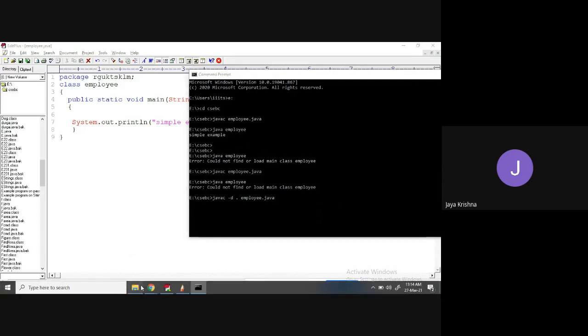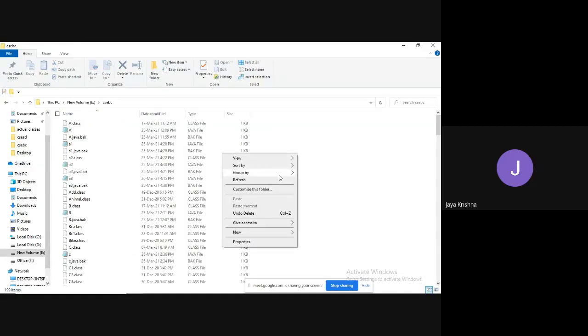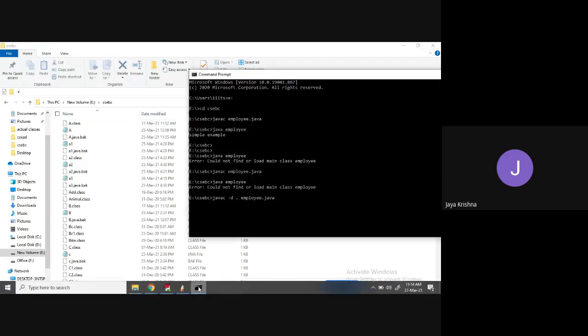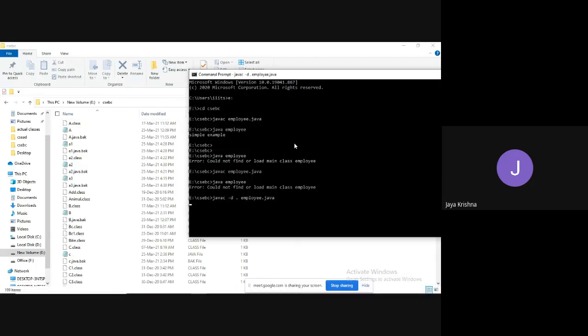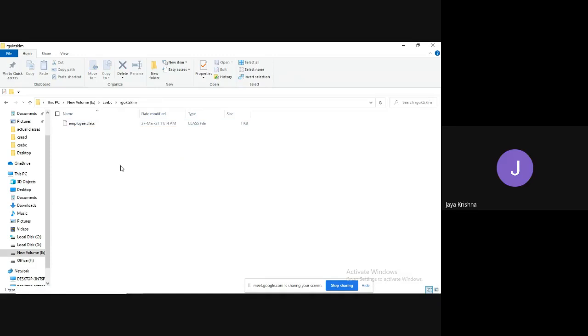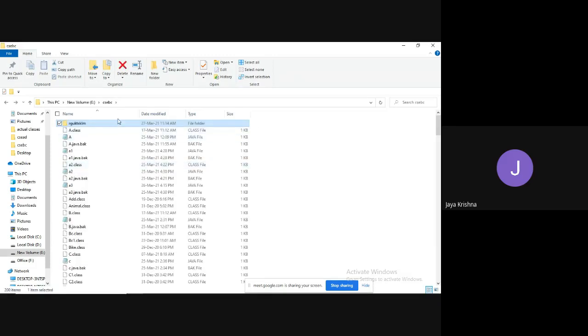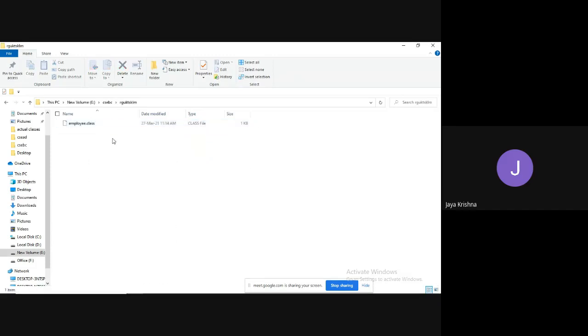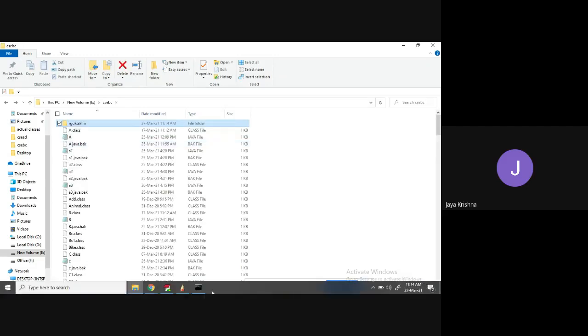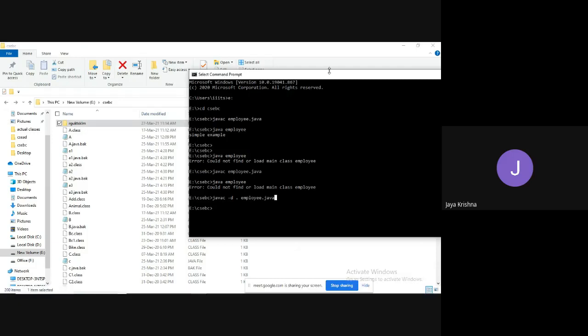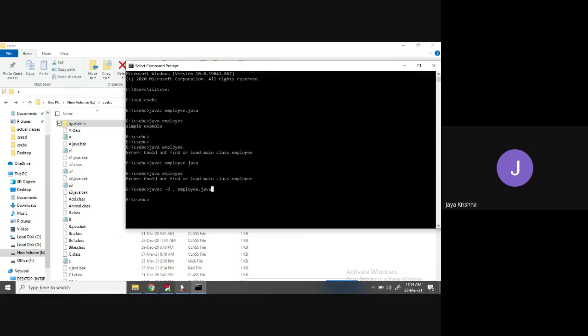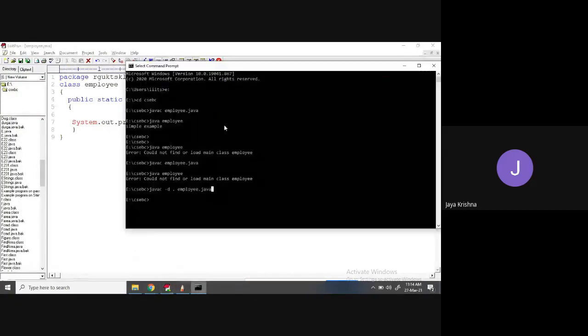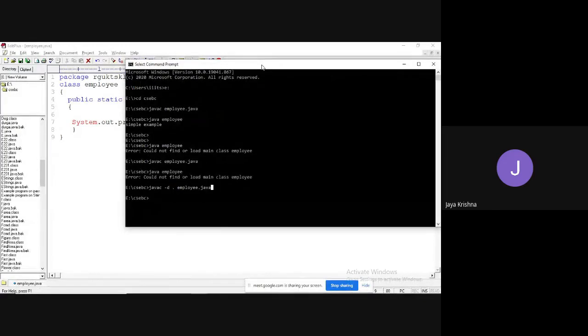Observe guys, here there is no folder as of now. Once I compile, if employee.java doesn't contain any errors, it is going to create the RGUKT SKLM folder. In that, whatever the dot class file is there, that dot class file is already copied to this location. So this way you need to compile or run or work with the package programs.